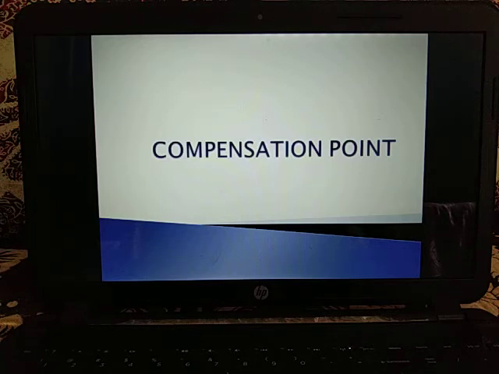A plant cannot survive for long at compensation point because there is net loss of organic matter due to respiration of the non-green organs and dark respiration. So this is about the compensation point.